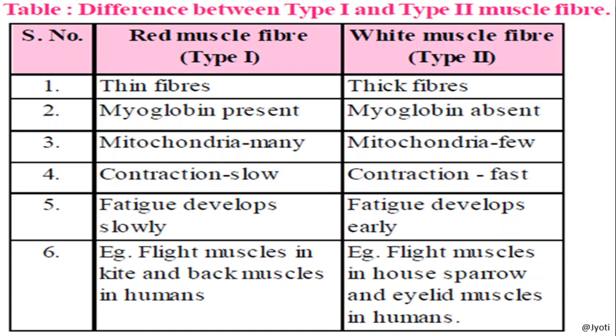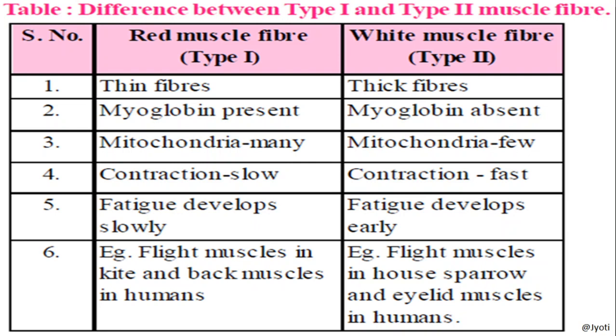The red muscle fiber has a slow twitch. Slow twitch means a small contraction; the small contraction is called a twitch. So the contraction is slow, whereas in white muscle fiber, the contraction is very fast. Then in red muscle fiber, fatigue develops slowly.